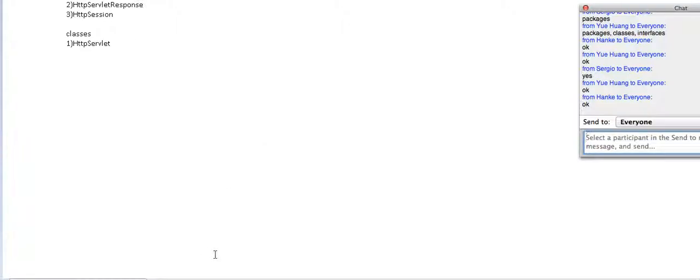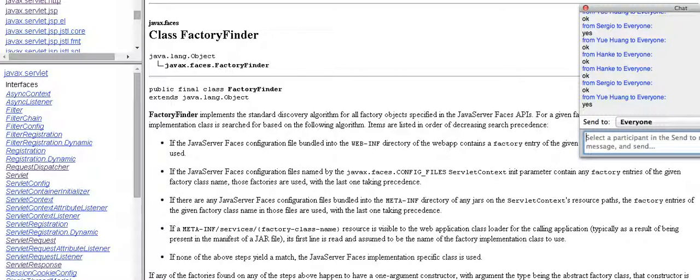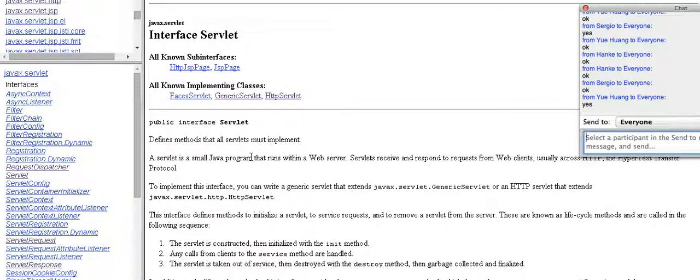Please tell me yes or no. Now, let's go to the Java Servlet. Servlet is an interface. What does an interface consist of?